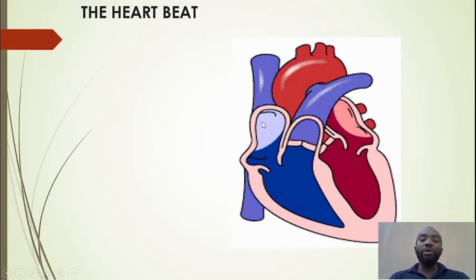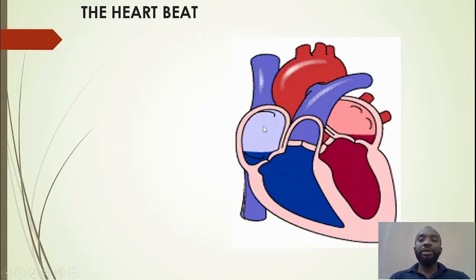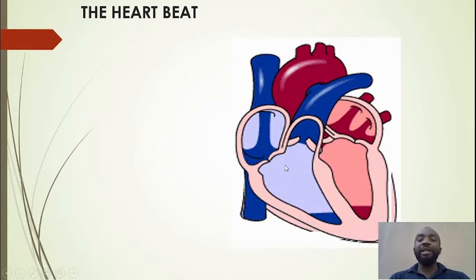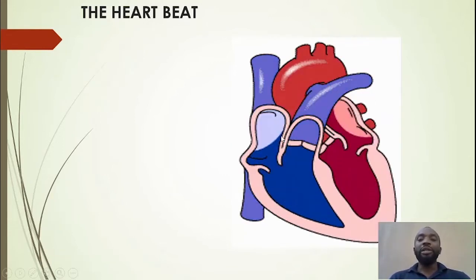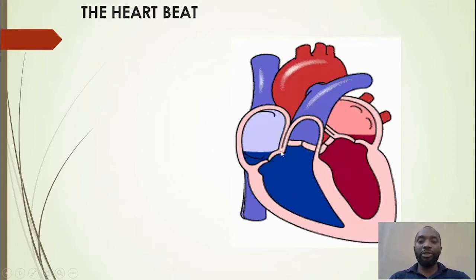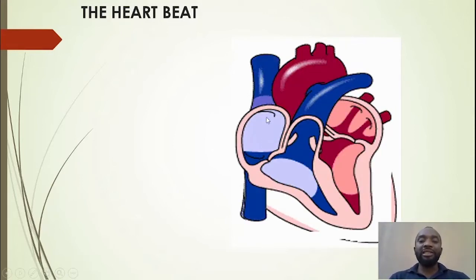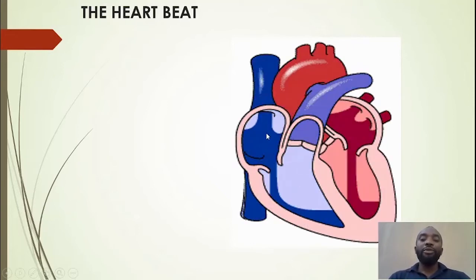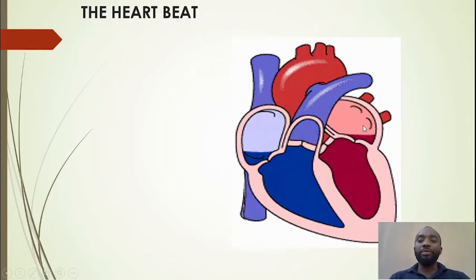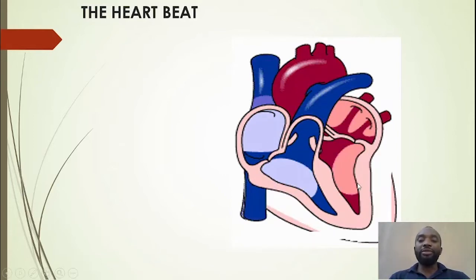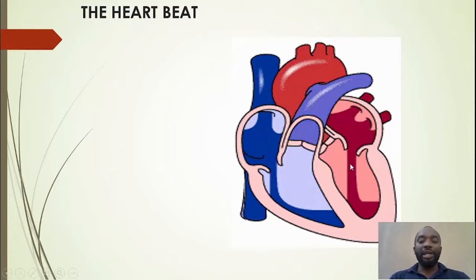Now the first one will come from the left atrium, then it will enter the left ventricle. Now the second one will come from the right atrium, then it will enter the right ventricle. Here is called the right atrium. It enters the right ventricle. This one comes from here, the left atrium. It enters the left ventricle, and it goes like that. That is what we call a heartbeat.